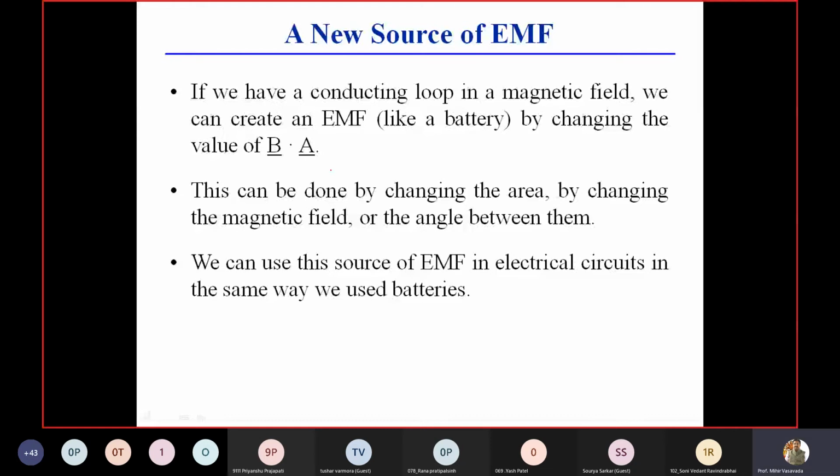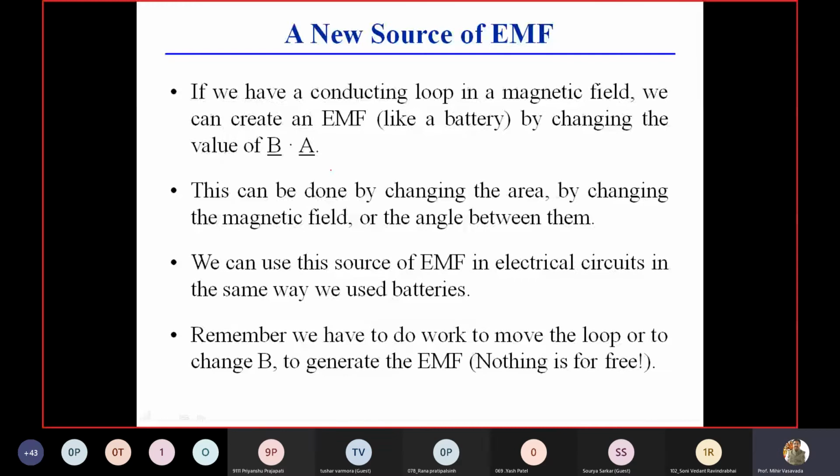You have to do some work to move the loop or to change the B. Nothing is free in this world. Right? In order to produce electrical energy, you have to give mechanical energy. Nothing is free. Right? A simple loop is a basic electrical generator. Now, this is the basic comparison of electrostatic field and induced electric field. But before that, again, if you have any doubt,